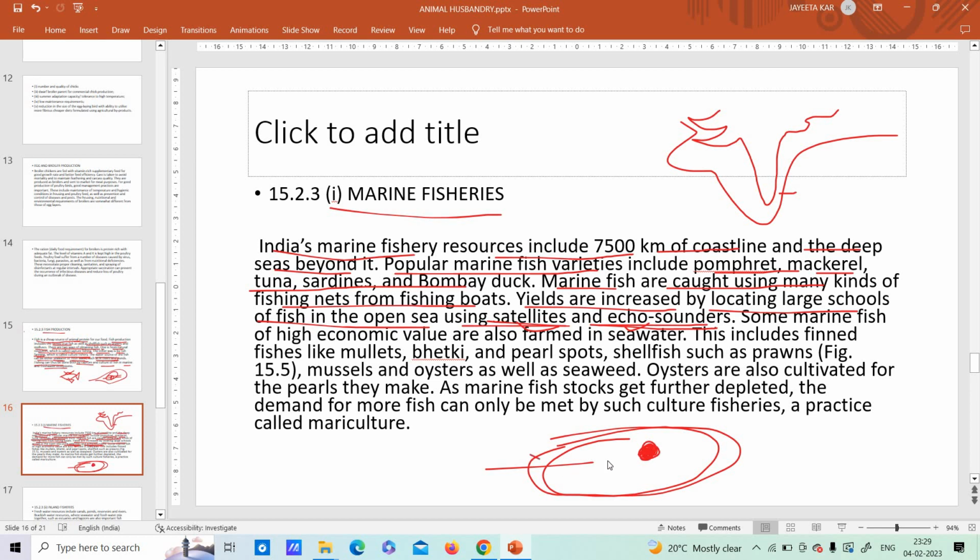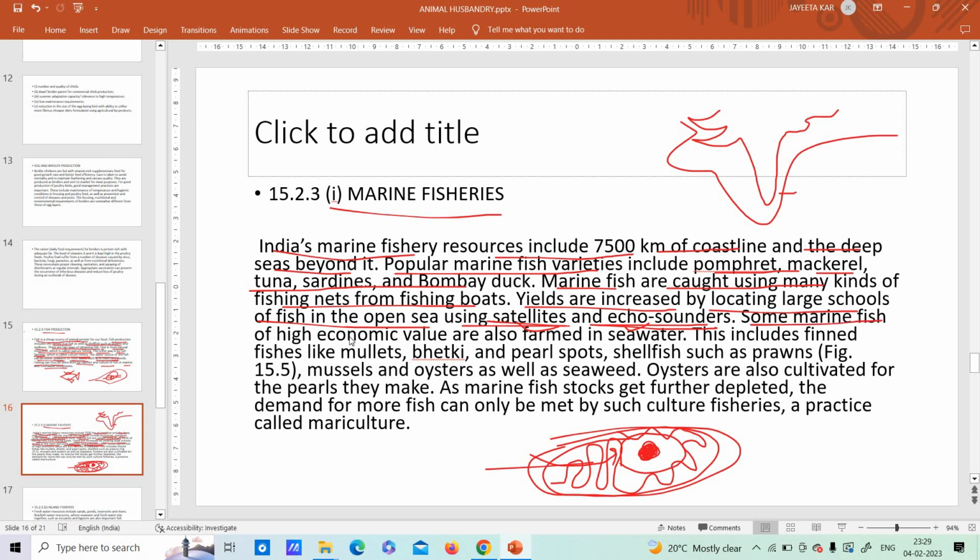Then the fishermen will go to that particular area and collect the fishes. As a result, they are going to collect a huge number of fishes. Otherwise, if they do not take the help of satellite or echo sounders, the fishermen will keep on wandering in this vast ocean or vast seas, and it's not that they will not collect fishes, but not in high quantity. So this is the technique, how you increase the capturing of fishes with the help of satellite and echo sounders.